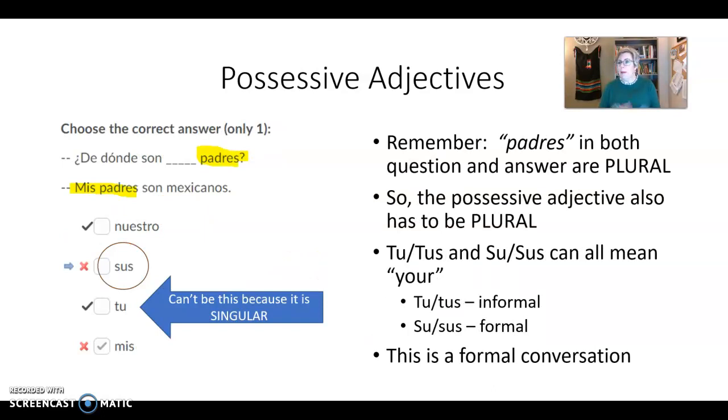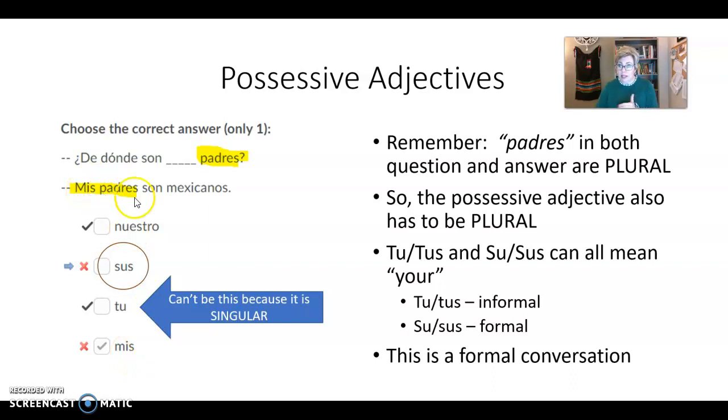¿De dónde son blank padres? Mis padres son mexicanos. All right, so where are your parents from? My parents are Mexican. Here you have to remember that parents in both the question and the answer are plural, padres. So whatever possessive adjective you pick also has to be plural. That should eliminate nuestra and tu right away. By process of elimination, you should only be able to choose between sus and mis. Well, mis is already in the answer.